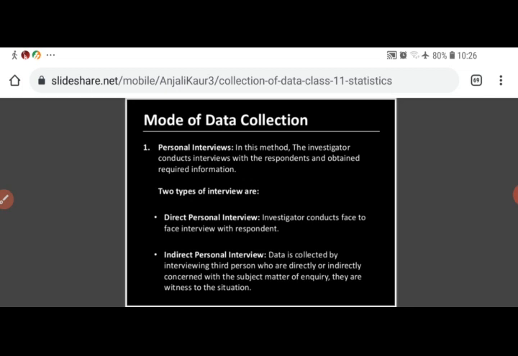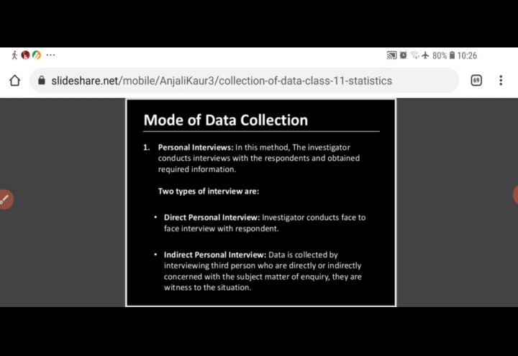Next method is the indirect personal interview method. In this method, the interview is conducted but data is collected by interviewing a third person. In place of interviewing you, if I take an interview from your examination in charge, or the principal of the Vidyalaya, or the monitor of your class, who is directly or indirectly close to you, then that is known as the indirect personal interview method.